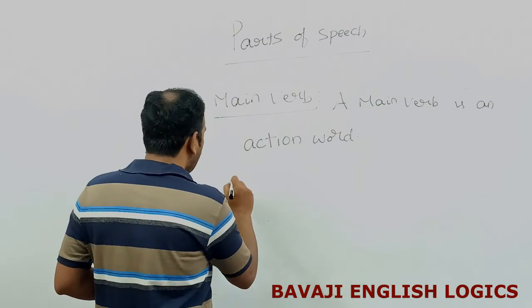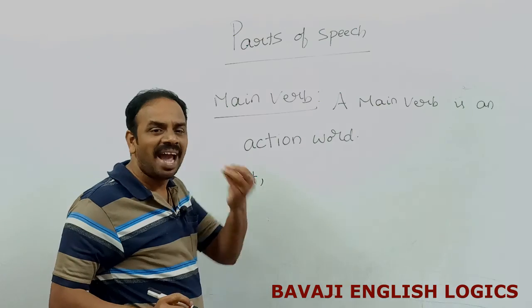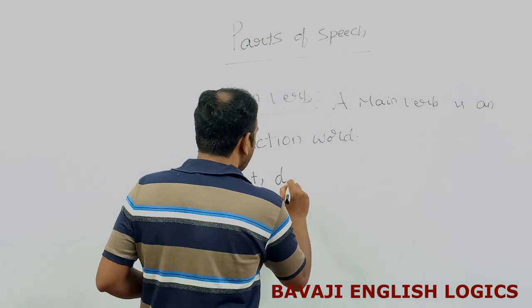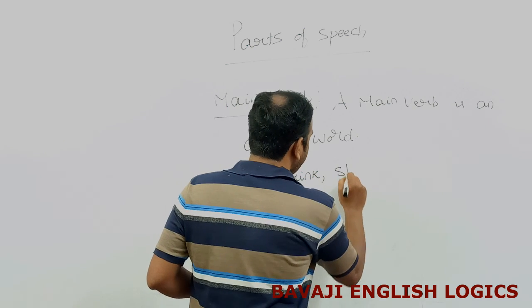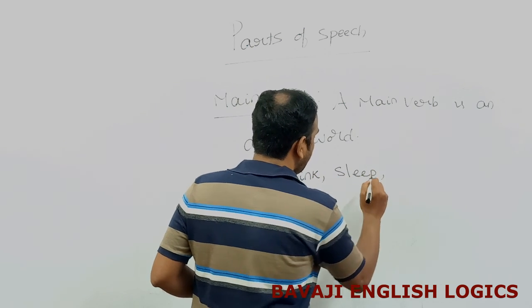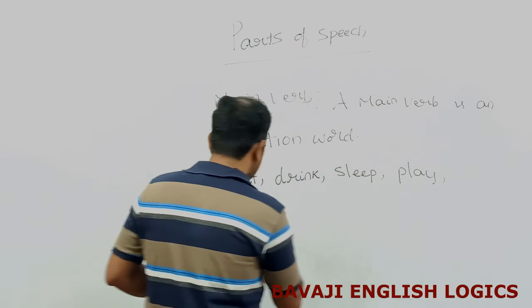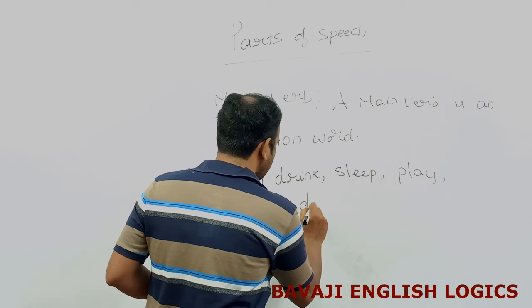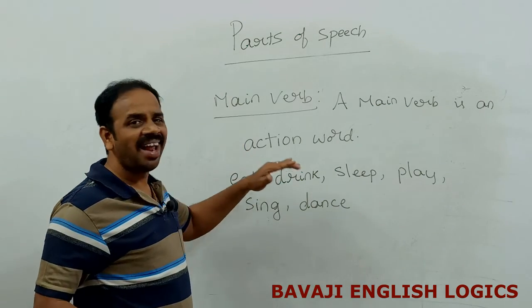For example, what are the action words we have? Eat. It is an action word. Drink. Sleep. Play. Sing. Dance. So these all are actions.